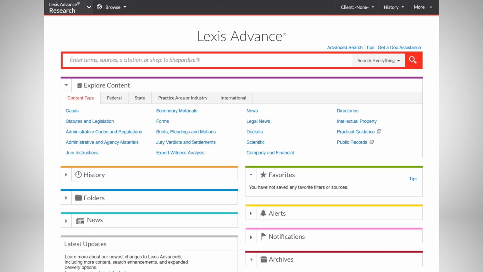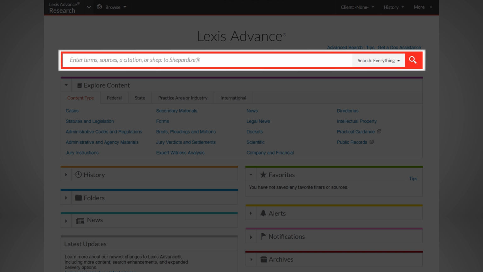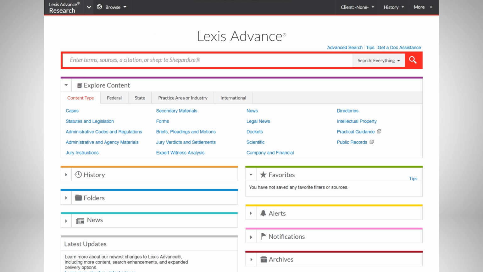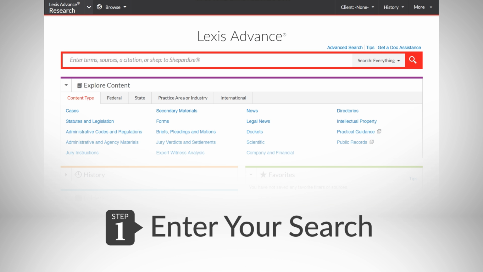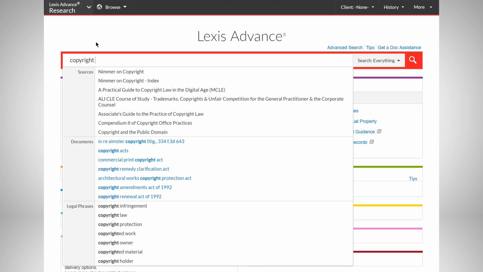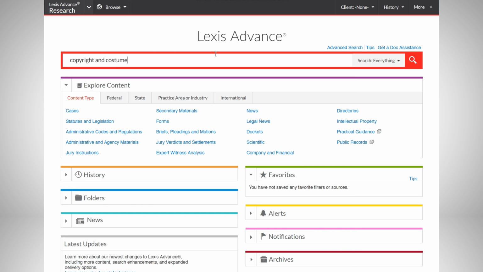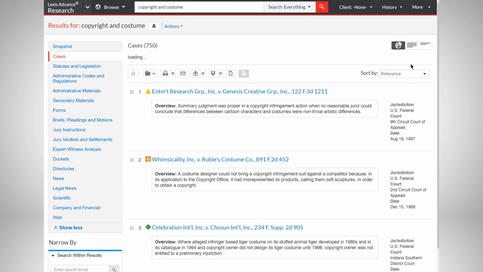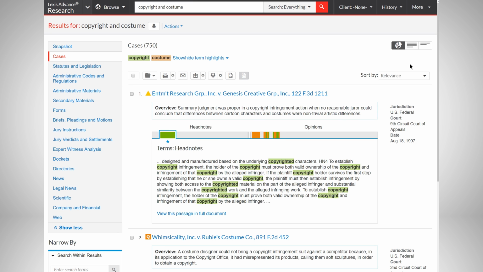Simply identify your key terms and type them in the red search box. Then narrow your results, just like searching on Amazon. For step 1, begin by entering the terms copyright and costume in the red search box. As you begin typing, the search box suggests terms and relevant legal phrases to help you refine your search. It also suggests key sources. You can use those as guidance or run your search as originally intended. This search has retrieved a wide range of results that you can now filter.